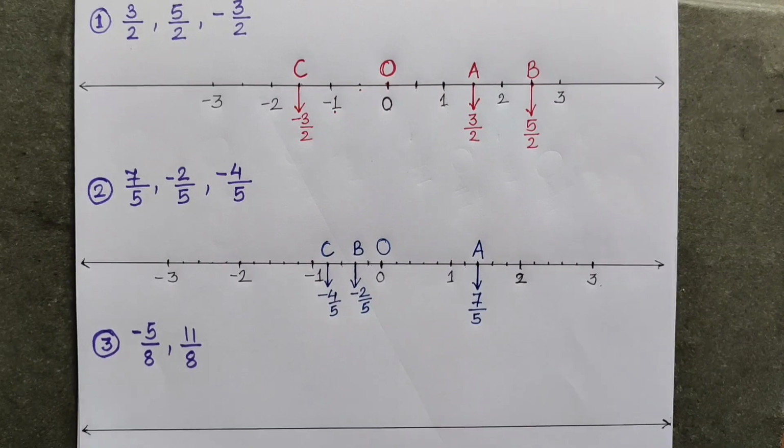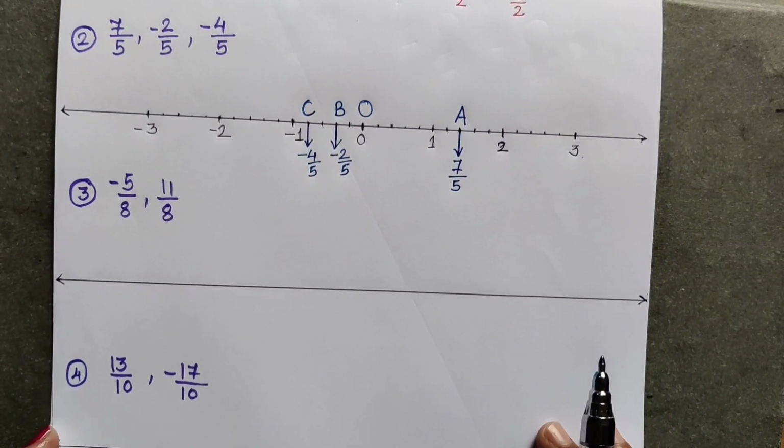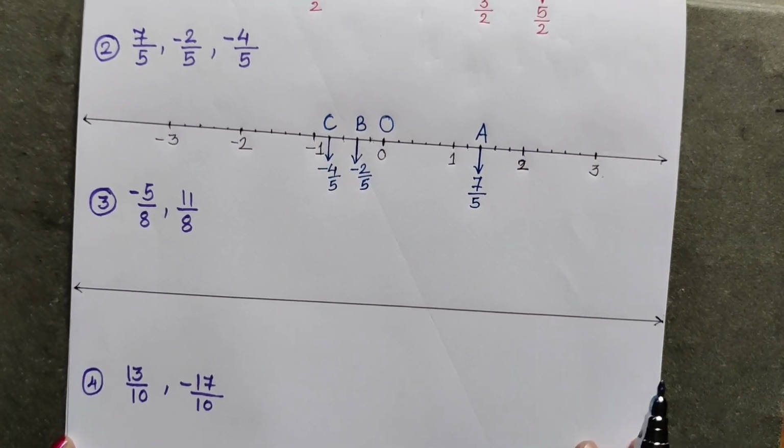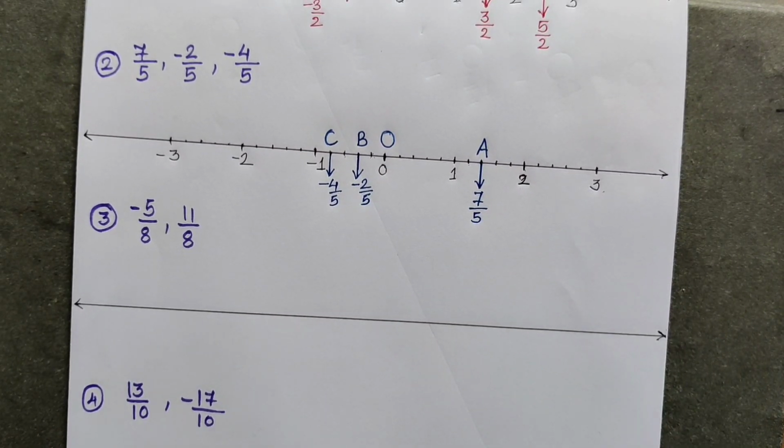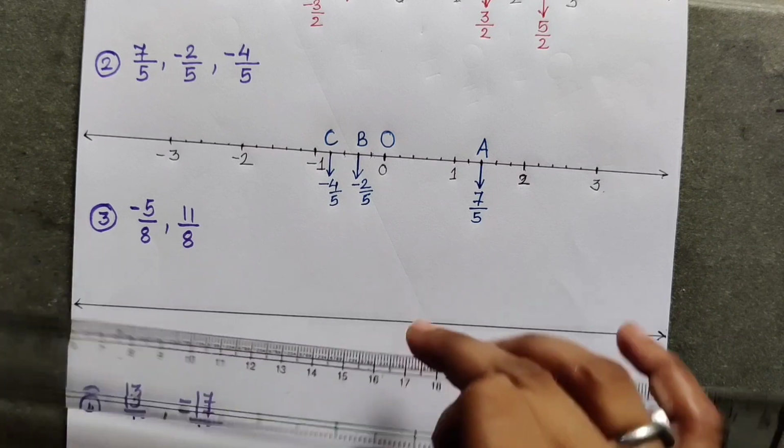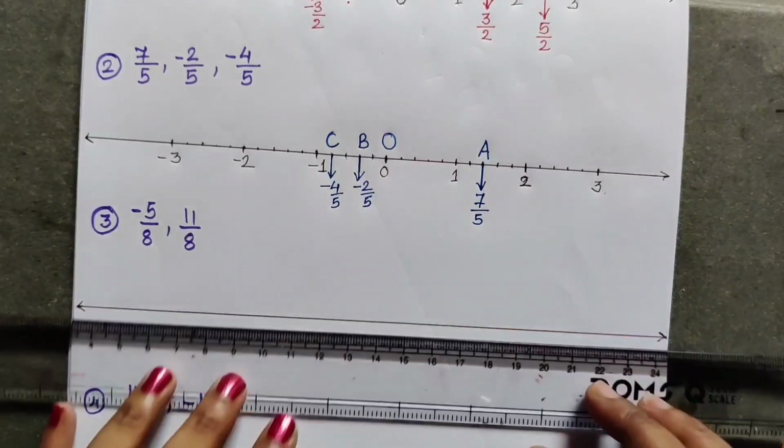Now let us see the next sum. 5 upon 8 and 11 upon 8 are there. So we have to make 8 equal parts. First we will be plotting the 0.